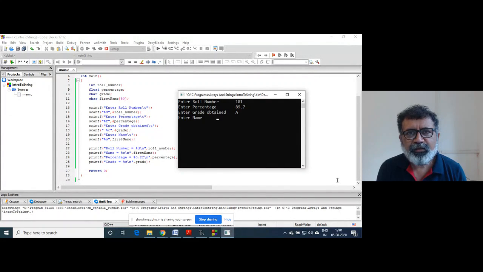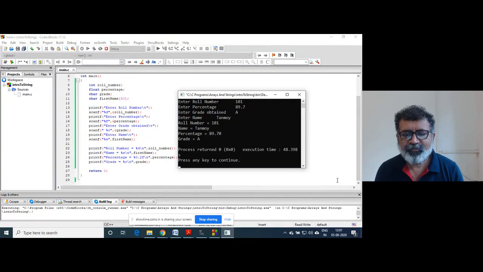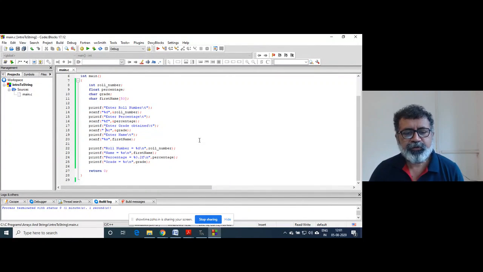Can you hear the voice of heavy rains? I think it is audible through this mic. So see here. Got that? So this is how string works. I hope this much part you have understood, right?